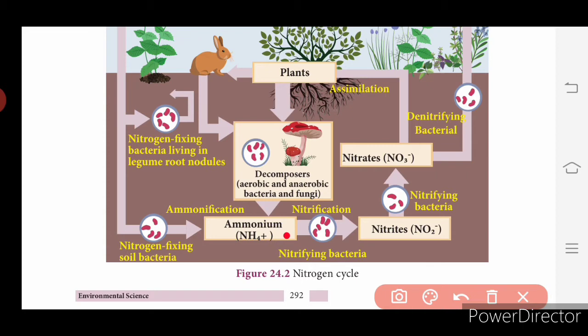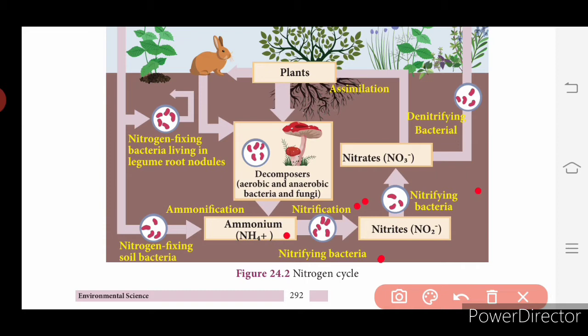Then nitrification. What is nitrification? Ammonium compounds formed by the ammonification process are oxidized to soluble nitrates. This process of nitrate formation is known as nitrification. The bacteria responsible for nitrification are nitrifying bacteria. This is important, and you must know these things in the nitrogen cycle.